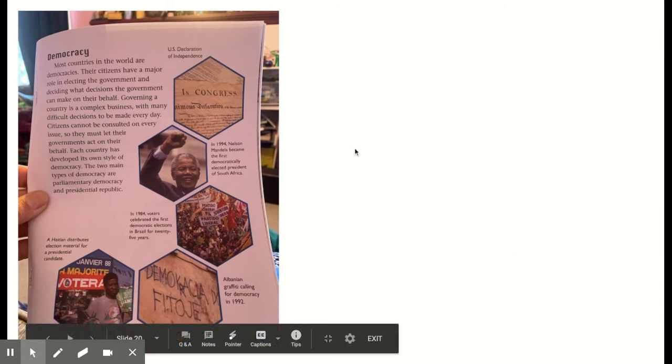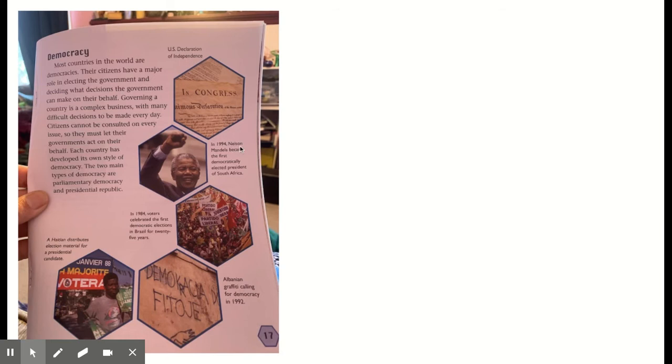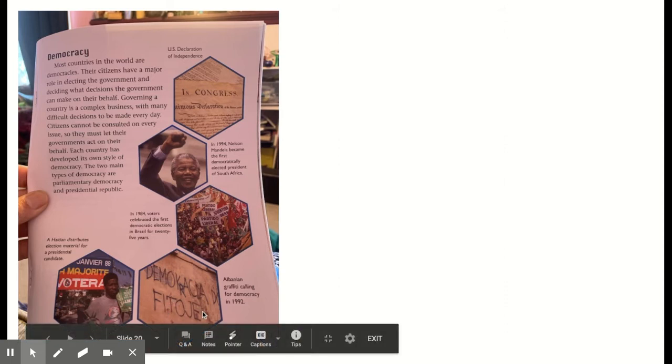Up here, there's just a portion, a little tiny bit, of the United States Declaration of Independence. Next, we have a picture of Nelson Mandela. In 1994, Nelson Mandela became the first democratically elected president of South America. Down here, we have a picture from 1984 of the voters celebrating their first democratic elections in Brazil for 25 years.